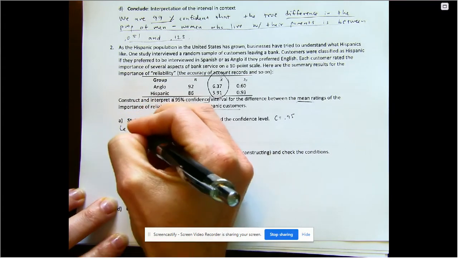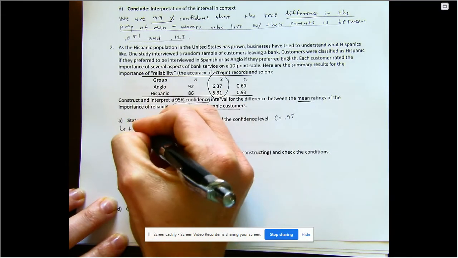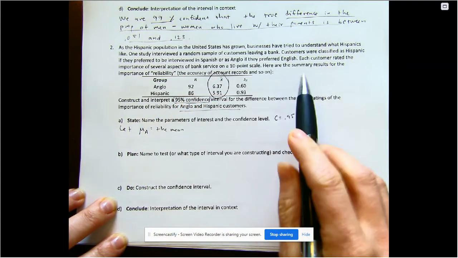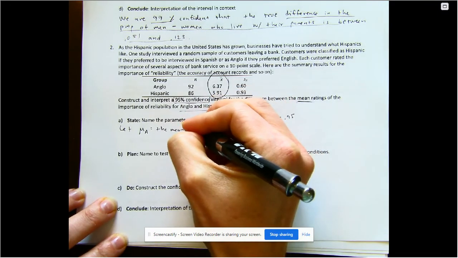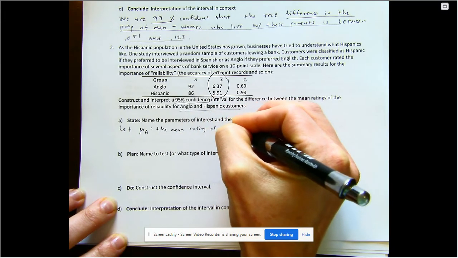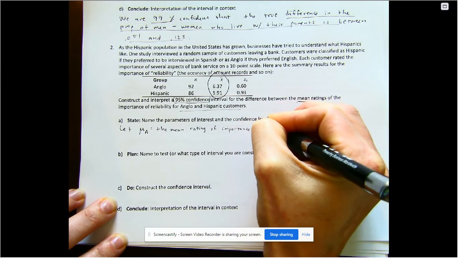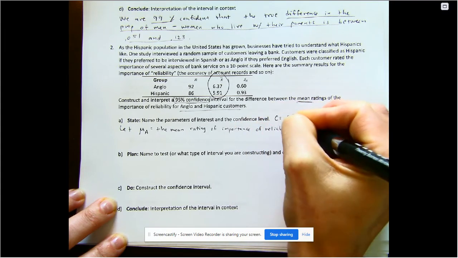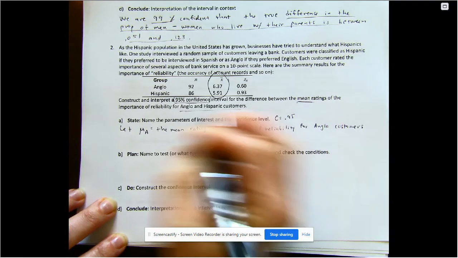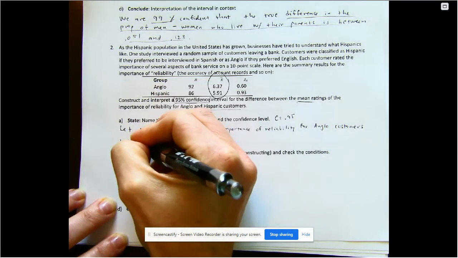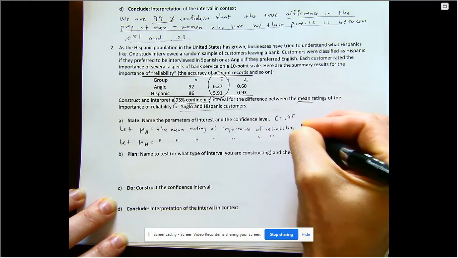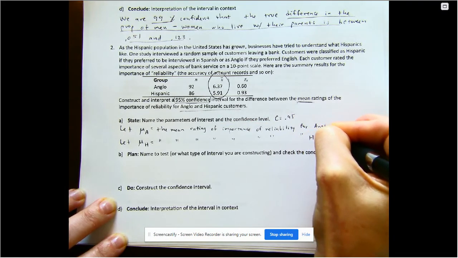So we're going to let mu, and I'm going to call it mu Anglo, equal the mean rating of importance of reliability for Anglo customers. And I'm going to let mu Hispanic equal the mean rating of importance of reliability for Hispanic customers.